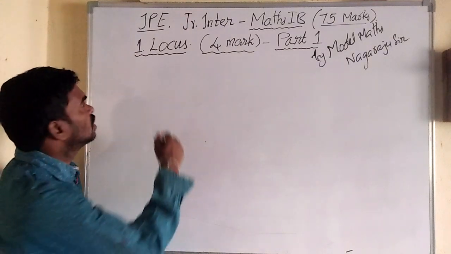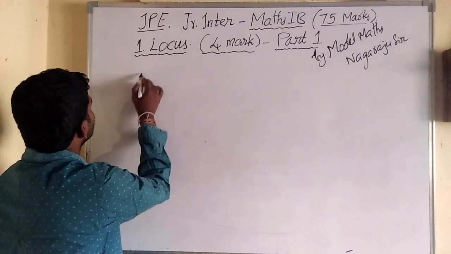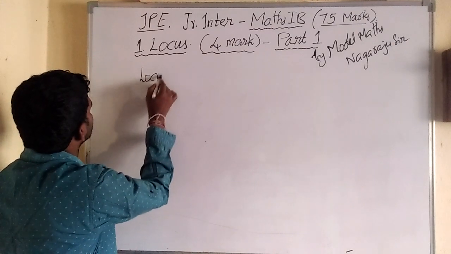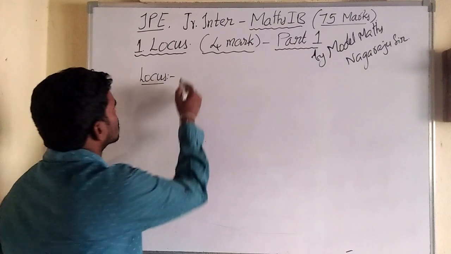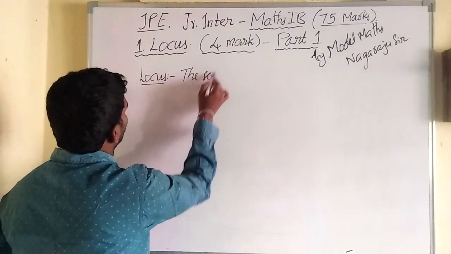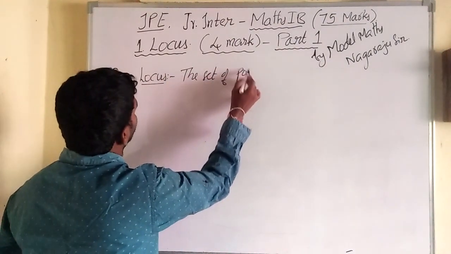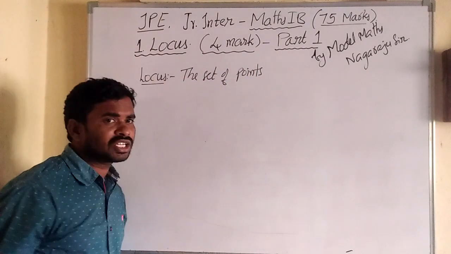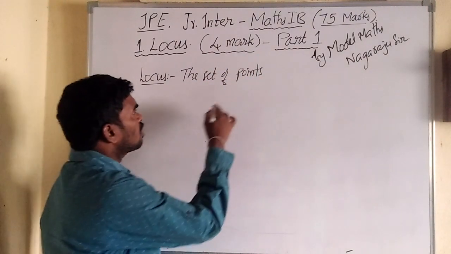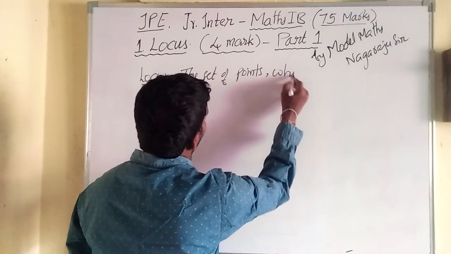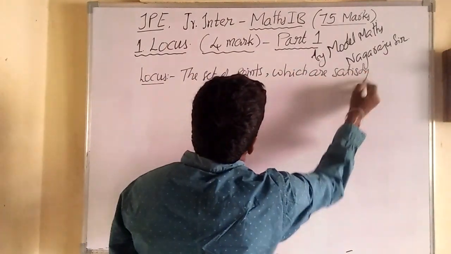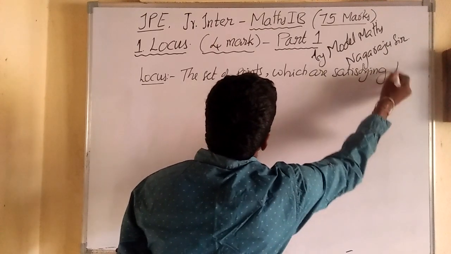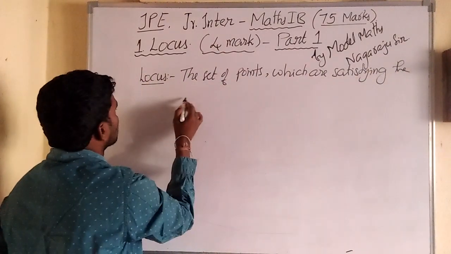Okay, coming to the point. Locus. What is the definition of locus? Locus means, very simply, the set of points which are satisfying the geometric condition.